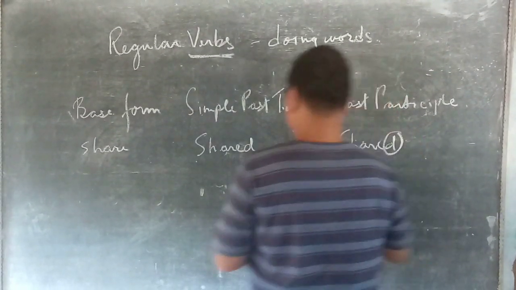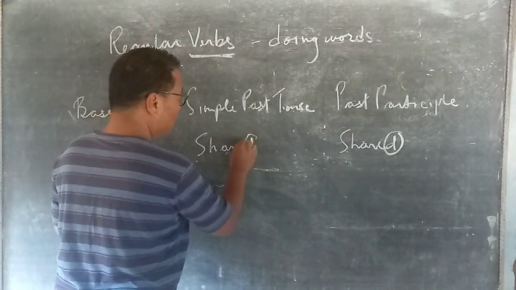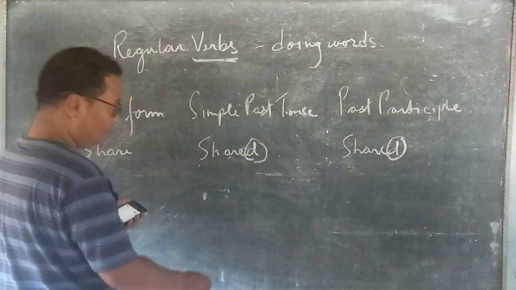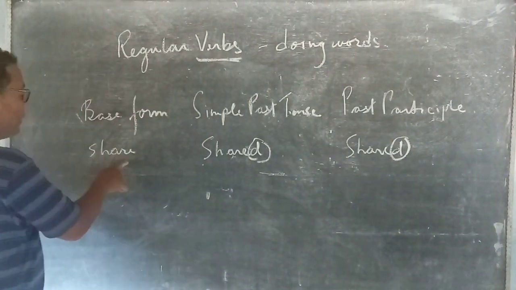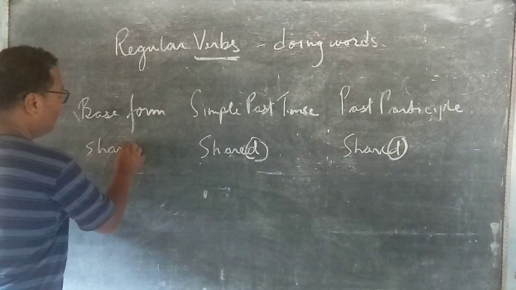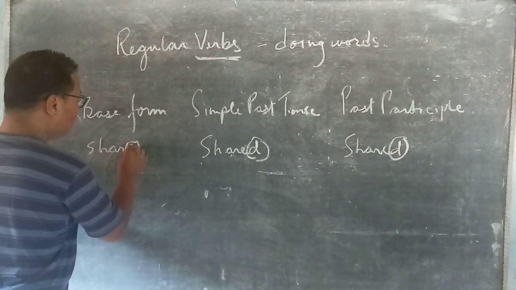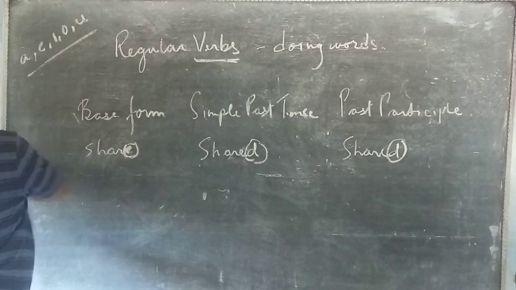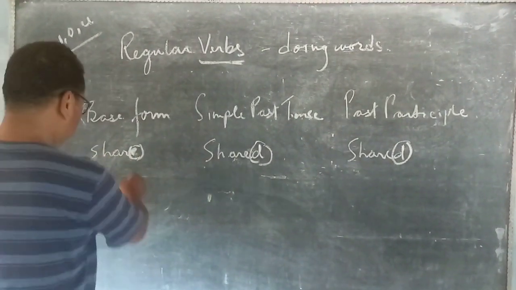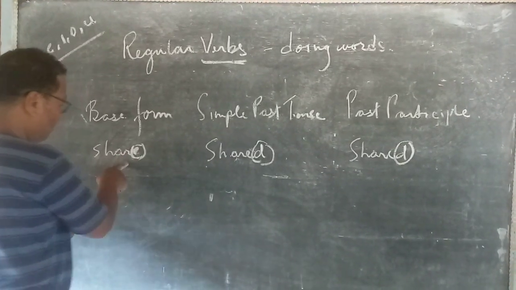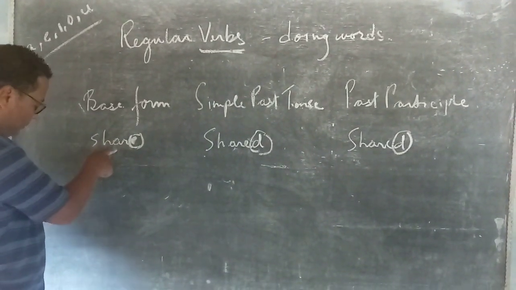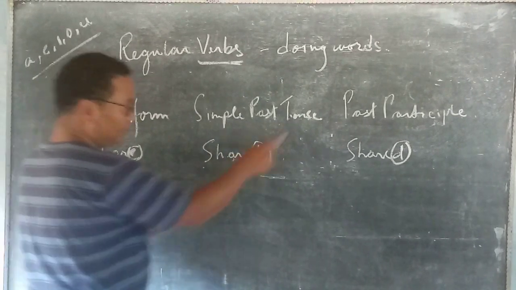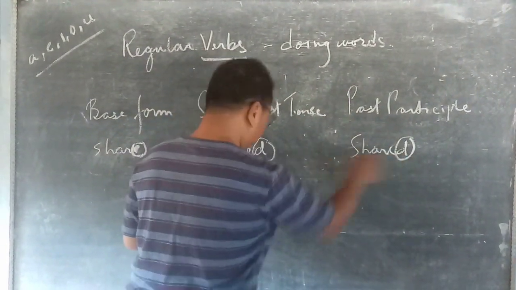Here, the past tense form of the verb and the past participle form is made by adding only the letter D. Only the letter D, because the verb share ends with a vowel E. When the verb ends with a vowel, A, E, I, O, U, vowels, the simple past tense form will be made by adding only the letter D, shared. Past participle, also adding D, shared.